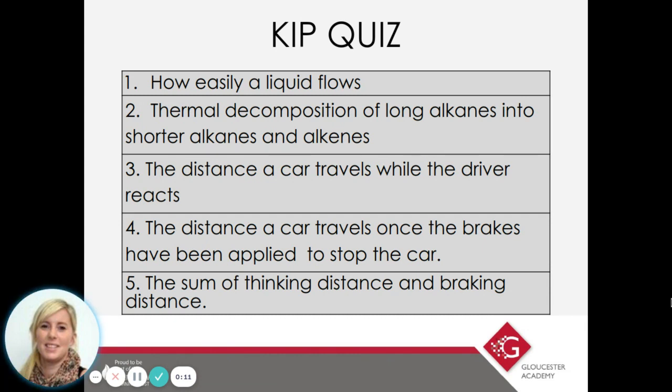So we're learning today about forces and interactions. Let's start with our KIP quiz then. So 1 to 5 on your mini whiteboards. And let's take 3 to 5 minutes for this. So just pause the video and come up with the key terms for this. And then let's mark your answers.